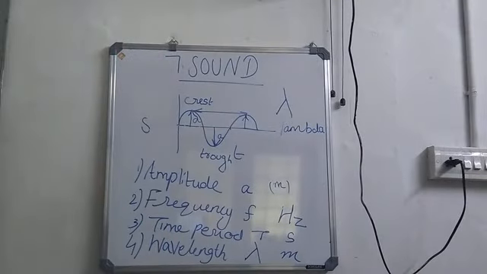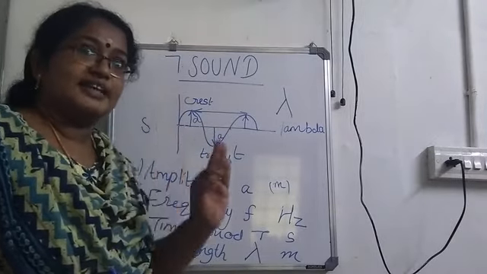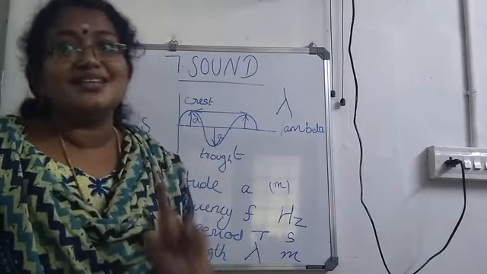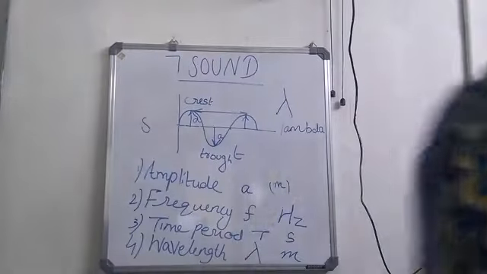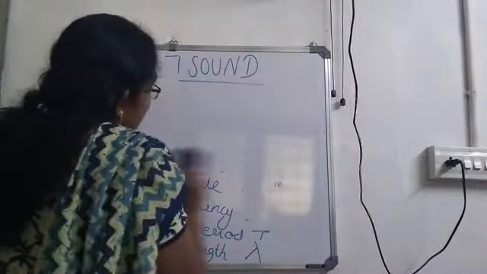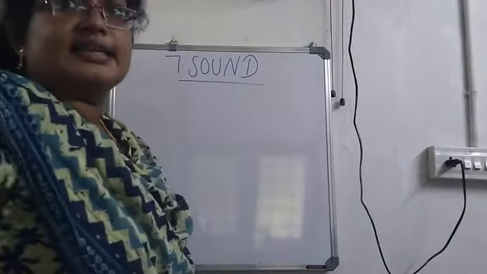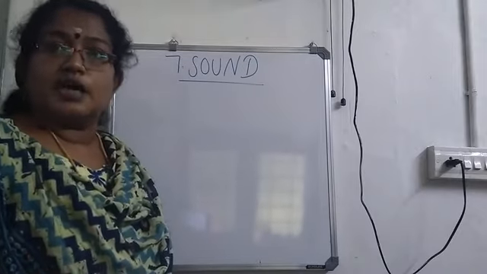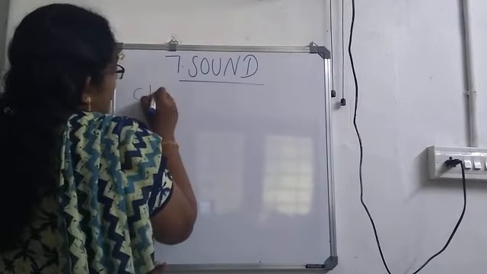So is it clear? So these are called as the characteristics of a wave. These four are the characteristics of a wave. I am repeating the same thing because next is characteristics of sound. Next we are going to learn about characteristics of sound. There are 3 characteristics for sound. Next, we are going to discuss about the characteristics of sound.